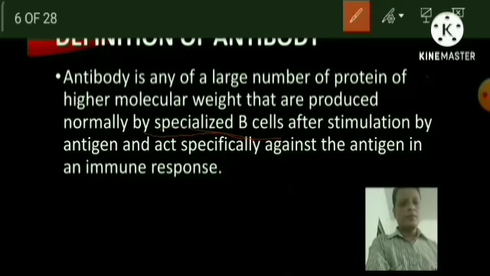But how can a B lymphocyte produce antibody? As you know, the B lymphocyte originates from bone marrow, and maturation of the B lymphocyte also takes place in the bone marrow. When the B lymphocyte becomes matured, specific types of receptor protein are developed.